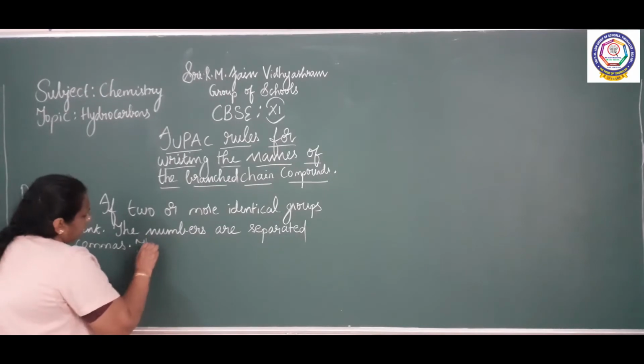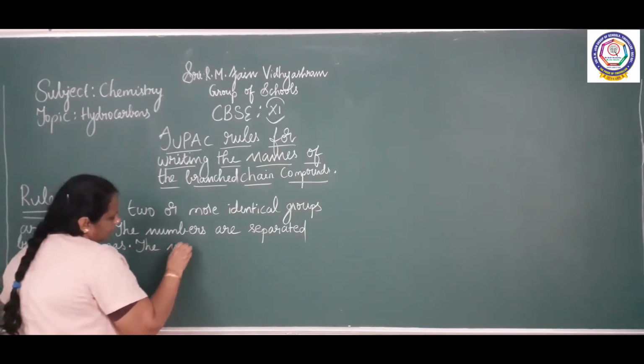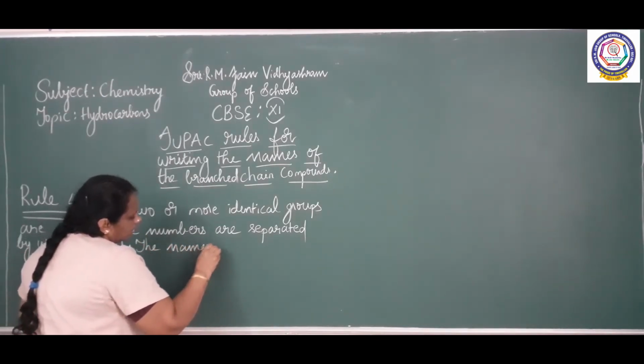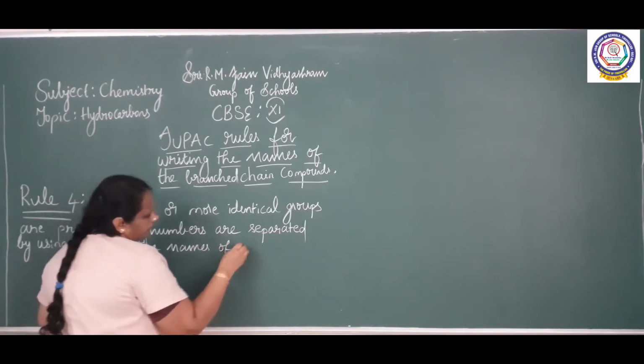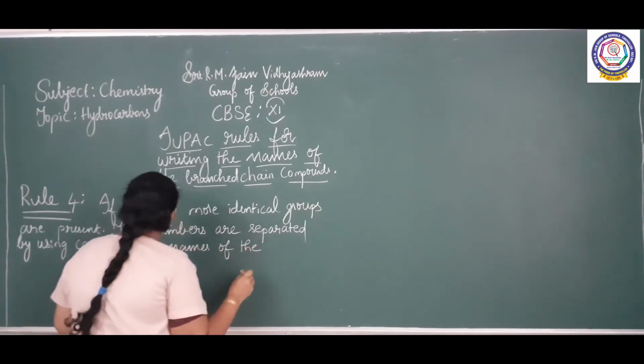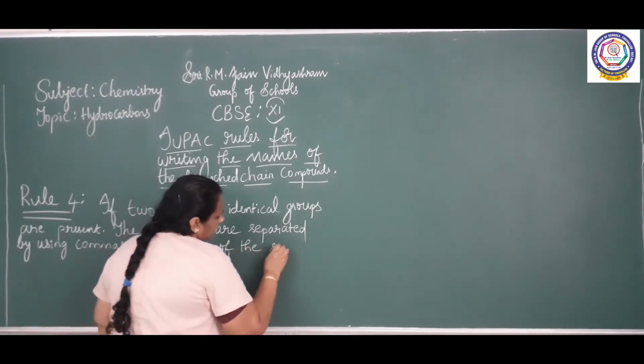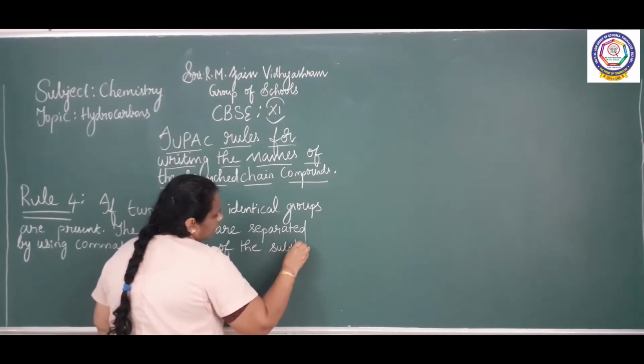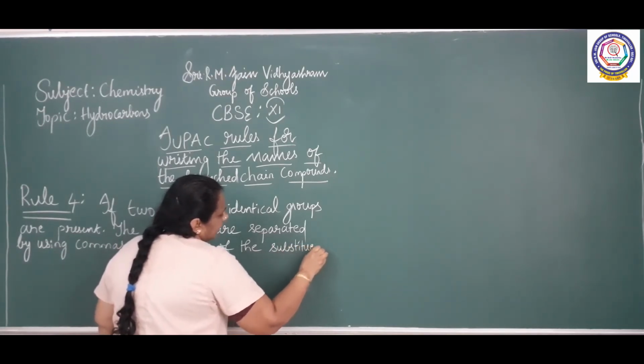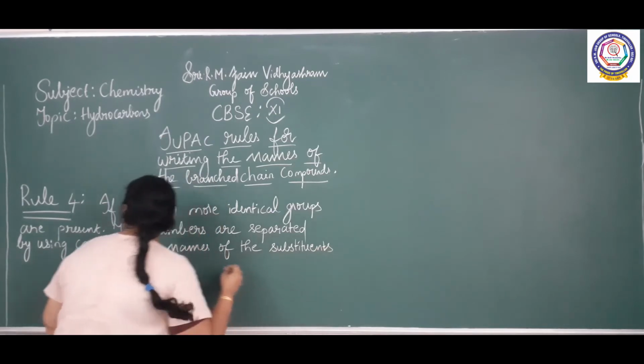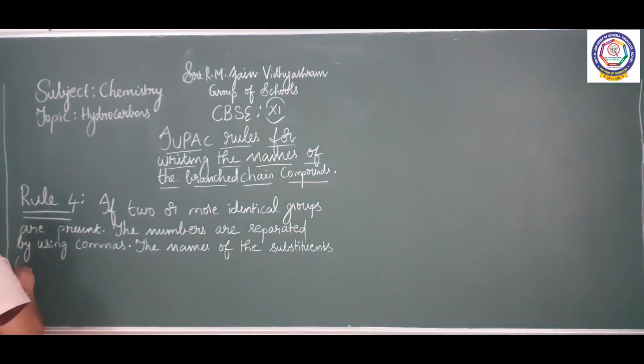The names of the substituents cannot be repeated.